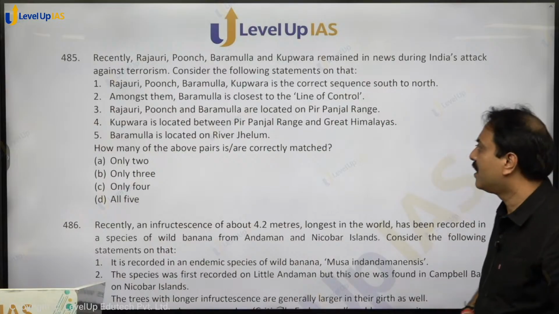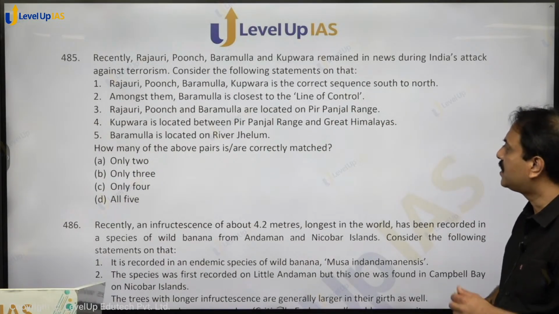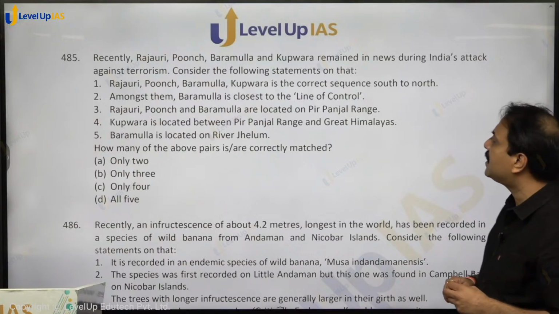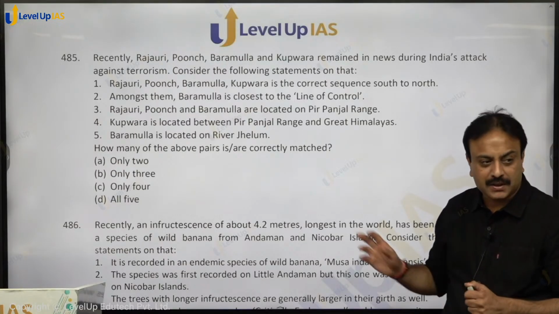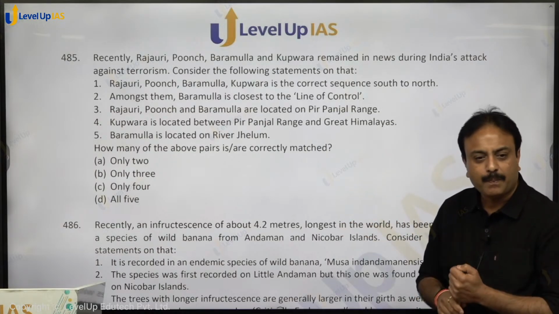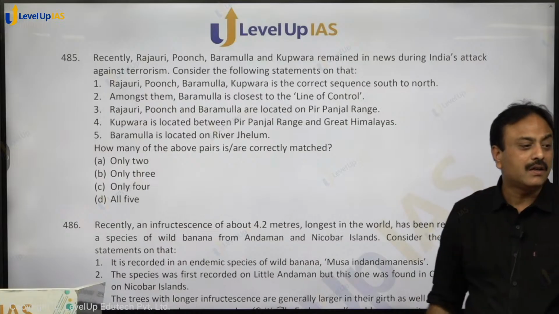Recently, Rajori, Pooch, Baramulla, Kupwara remained in news during India's attack against terrorism. Operation Sindoor में सब था. Consider the following statements on that.